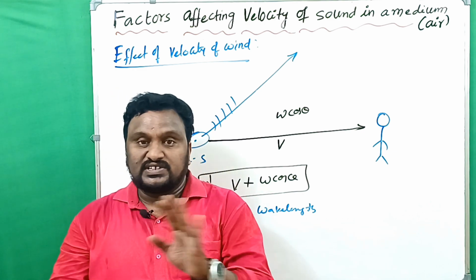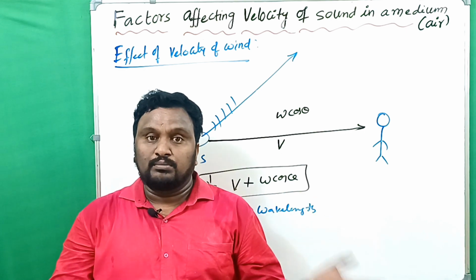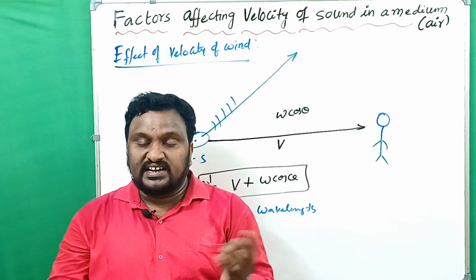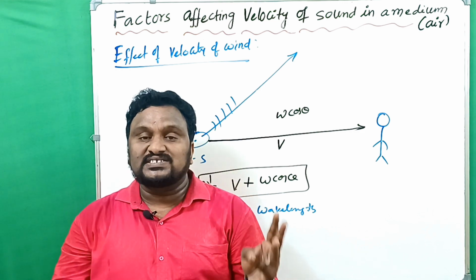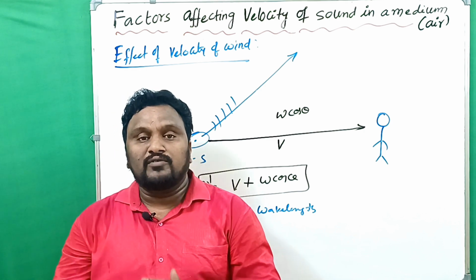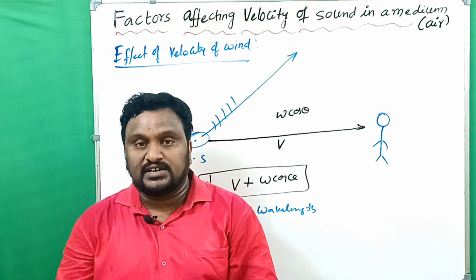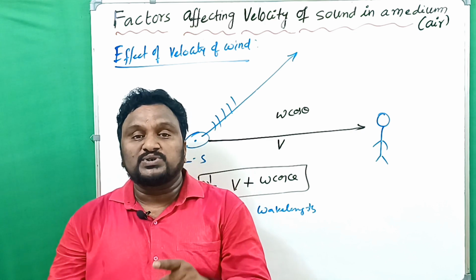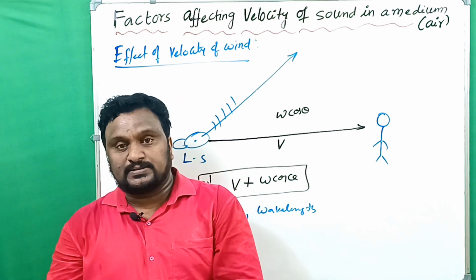That's why the pressure never affects the velocity of sound, because the density rises. And the second thing is, velocity of sound is directly proportional to the square root of temperature: V1 by V2 is equal to under root of T1 by T2. And the third one, velocity of sound is inversely proportional to the square root of density.